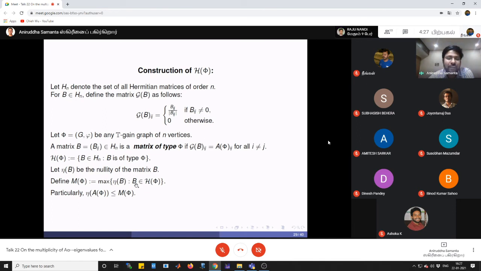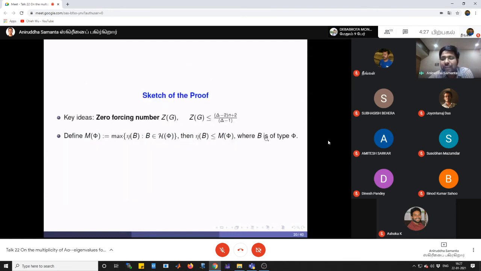Here we can observe that the adjacency matrix of a T-gain graph phi itself belongs to this class, right? Therefore, as M of phi is the maximum, the nullity of the adjacency matrix of phi is less than or equal to M of phi. So if B is any matrix of type phi, then eta of B will always be less than or equal to M of phi because this is the maximum.